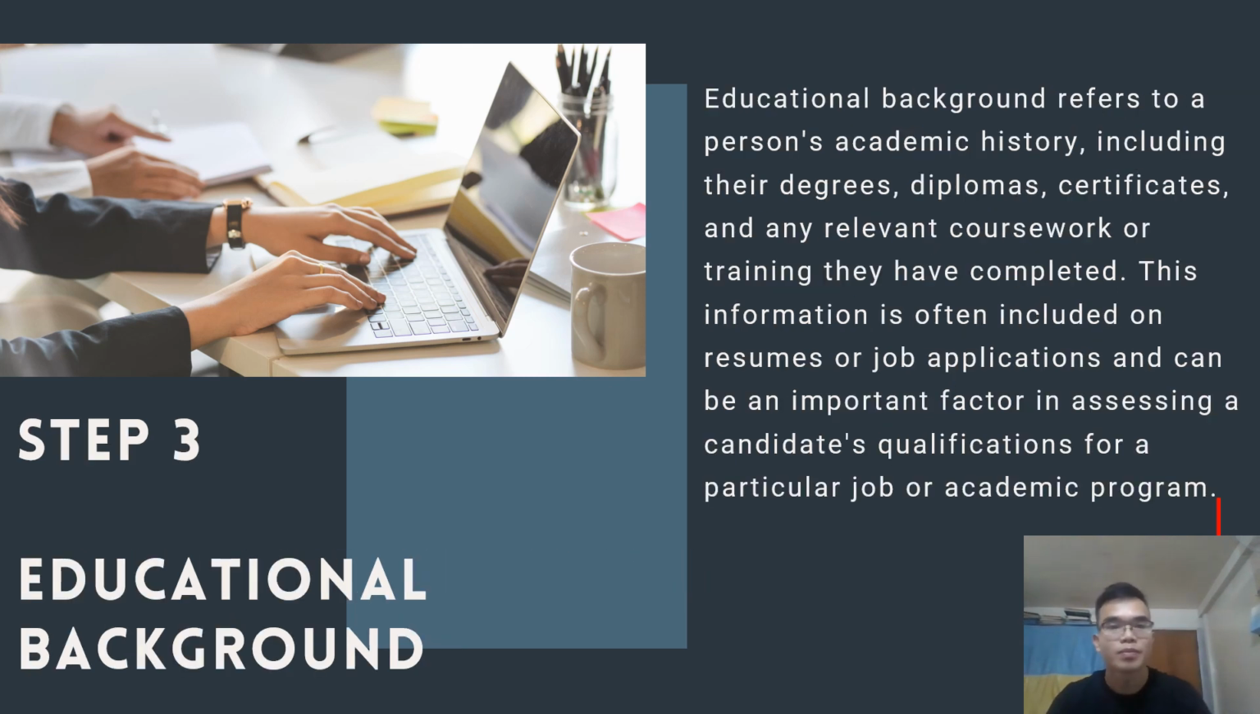And then step 3, educational background. Educational background refers to a person's academic history, including their degrees, diplomas, certificates, and any relevant coursework or training they have completed. So this information is often included on resumes or job applications and can be an important factor in assessing a candidate's qualification for a particular job or academic program.